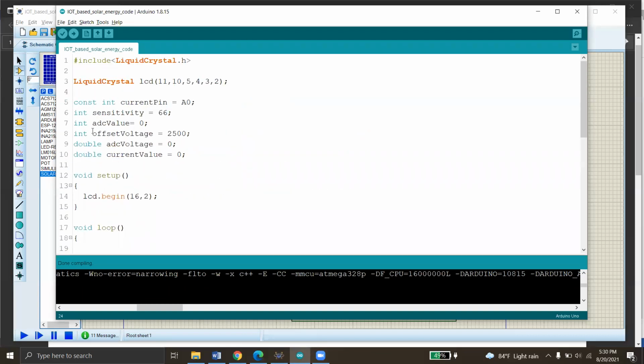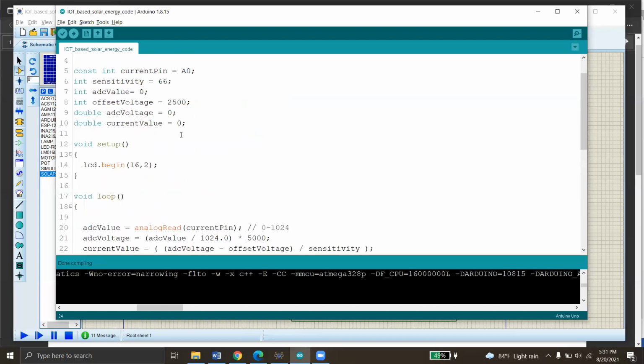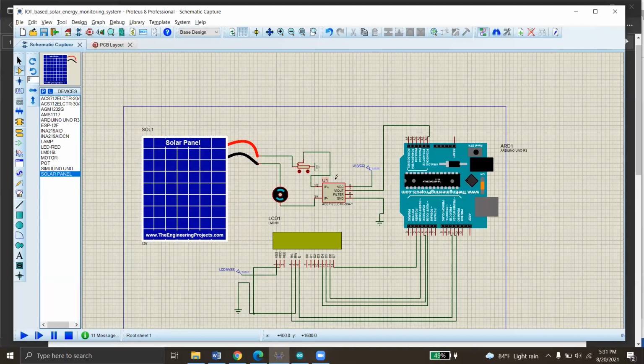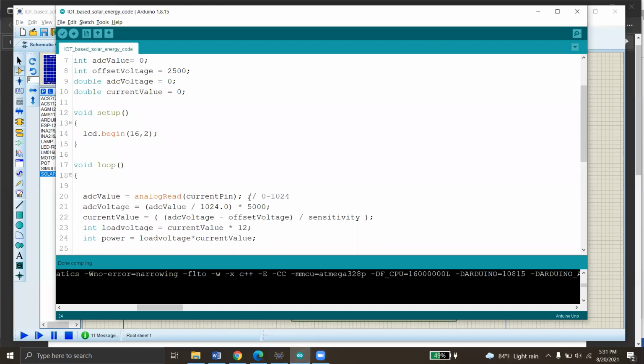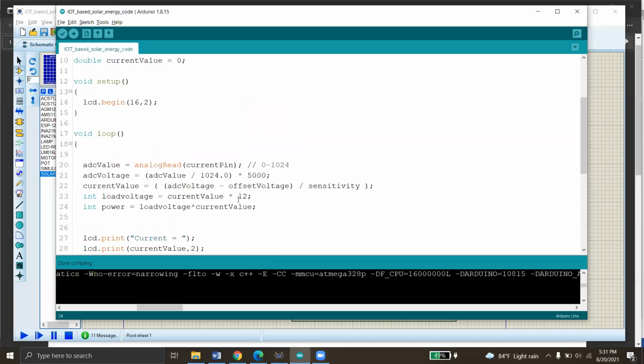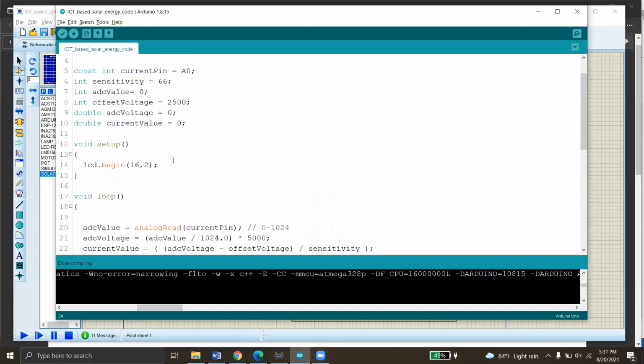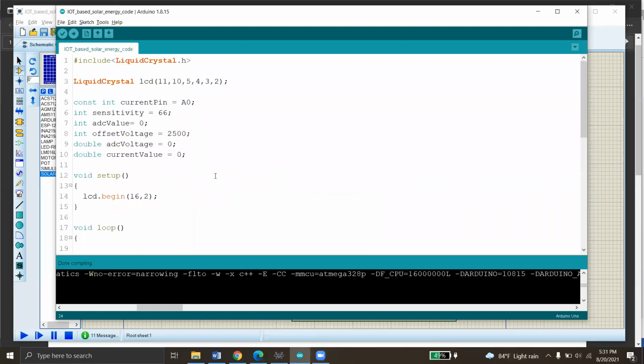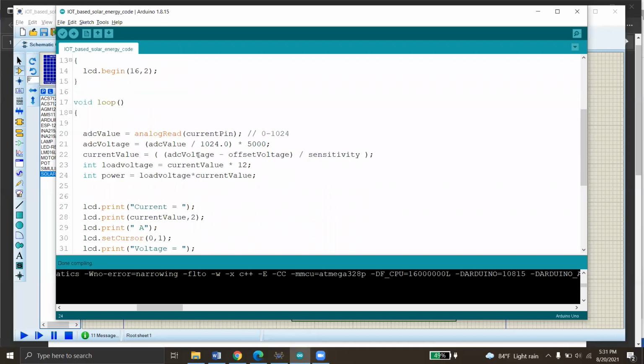Here we have the initial offset voltage equal to 2500. So the offset voltage is actually half of the VCC voltage that is shown when no other voltage or current source is connected with the current sensor. Then this sensor will show just the offset voltage, that is half of the VCC. Here the VCC is 5000, so it's 2500. Okay, so the net voltage is ADC voltage minus offset voltage divided by sensitivity, and we will get the current value.